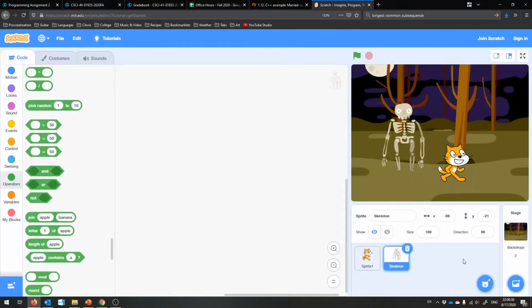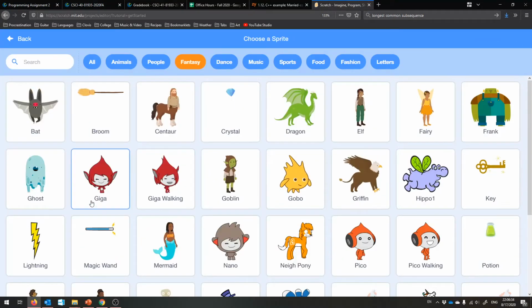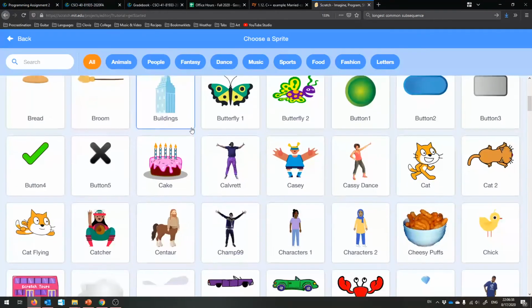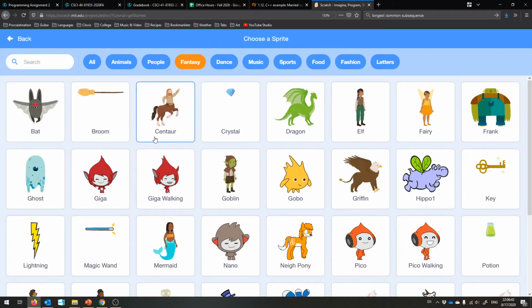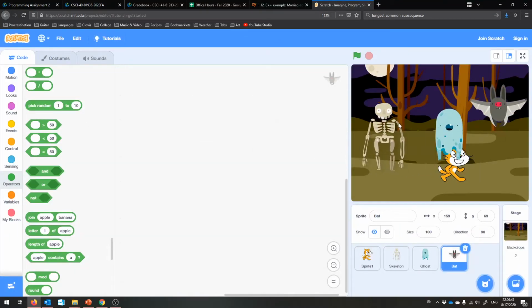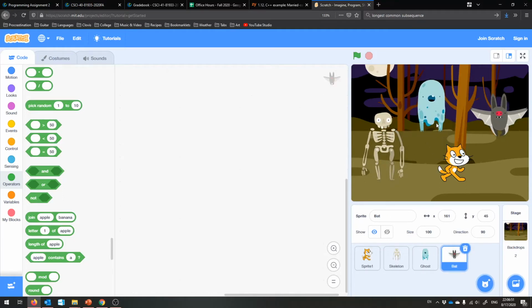We'll have a skeleton. We will have a ghost which doesn't look like a ghost, and we will have, what else? Oh, a bat. That's pretty scary. Okay, here are our actors, and well, let's give our Scratch cat a name.